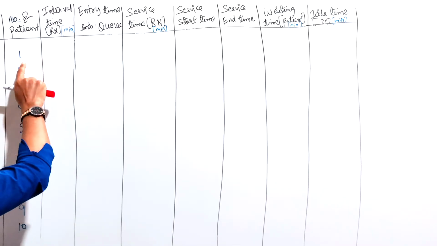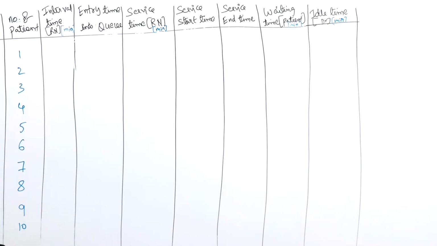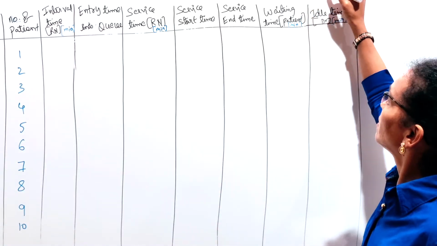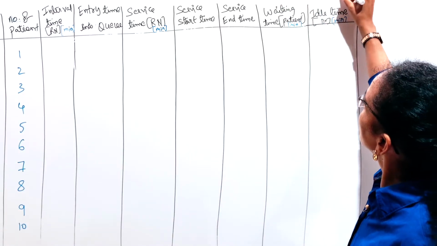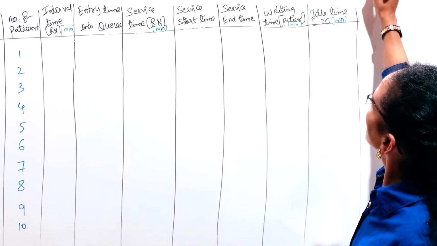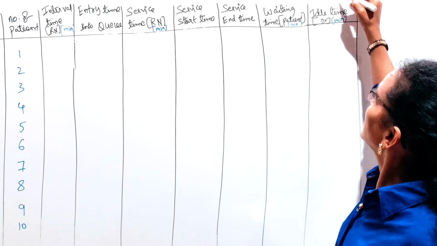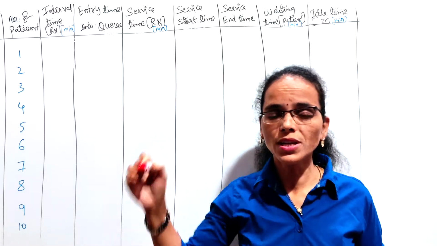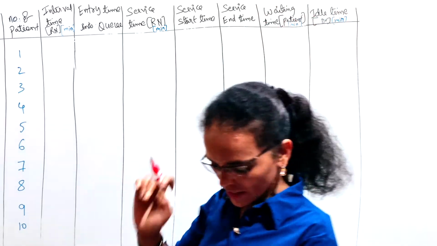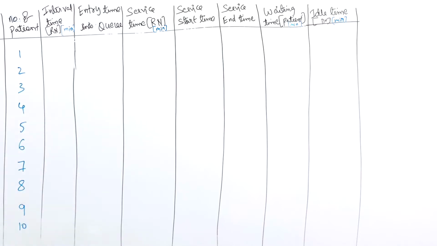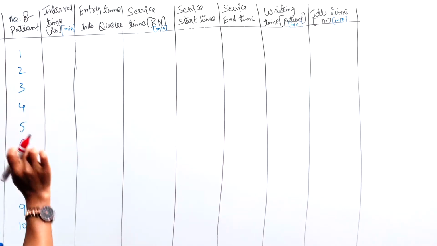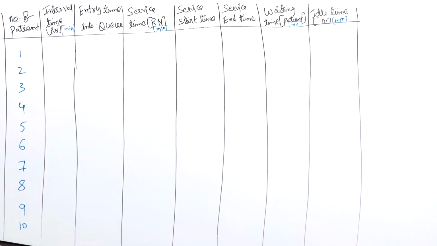The time when the service starts is not given in the question. We will assume the service is starting at 8 a.m. You can assume 9 a.m., 10 a.m., 11 a.m., whatever is comfortable to you. But it is not given anything in the question, so I am choosing 8 a.m. as a starting time. Right? We have 10 random numbers, so I am choosing 10 customers.